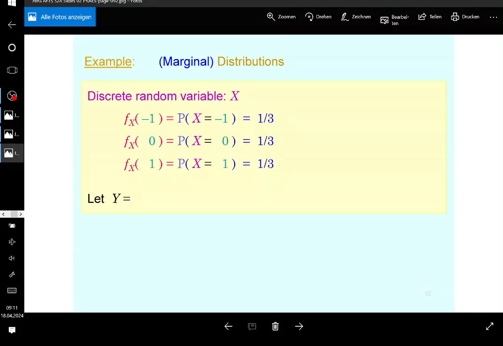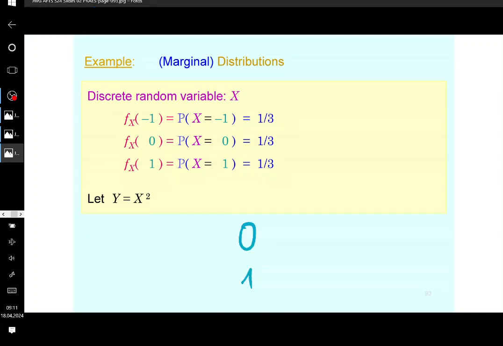And then let's say you create another random variable, which is going to be the square of x. So this was x, and then you have y. Of course, y can only take two values, namely 0 and 1. How come? Because if x is equal to -1, then y is equal to 1. If x is equal to 0, then y is equal to 0. And if x is equal to 1, then y is equal to 1. And there are no more realizations.